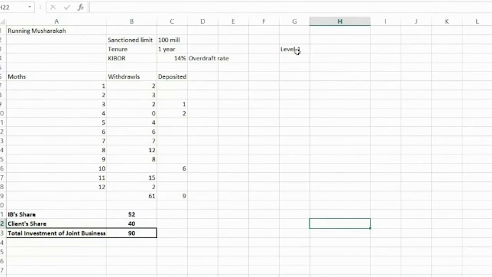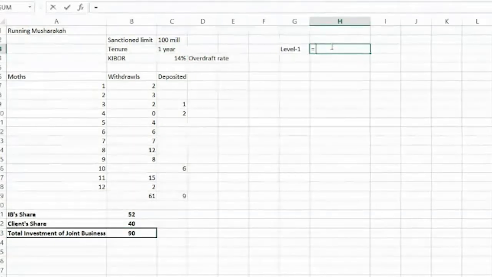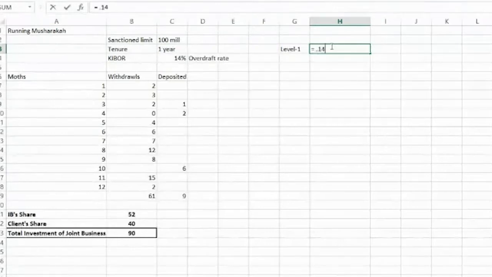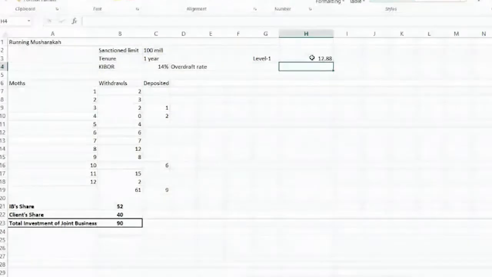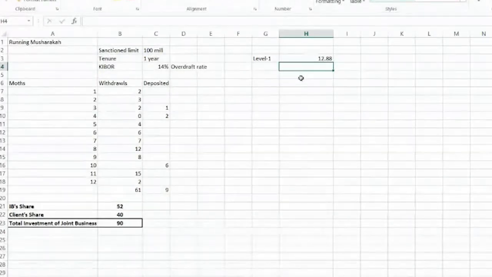Now, according to level 1, they take the KIBOR rate of this total investment. Now look here: 0.14, it is 14%, multiplied by 92. This is 12.88 million.